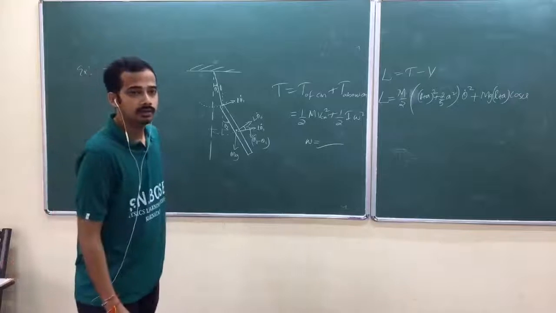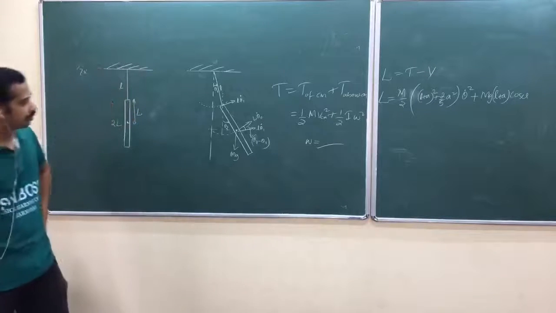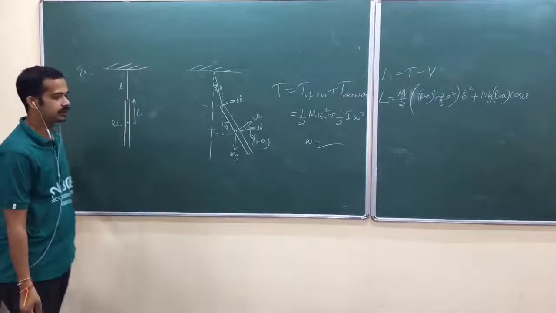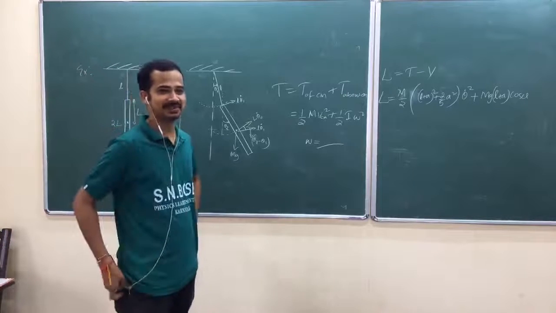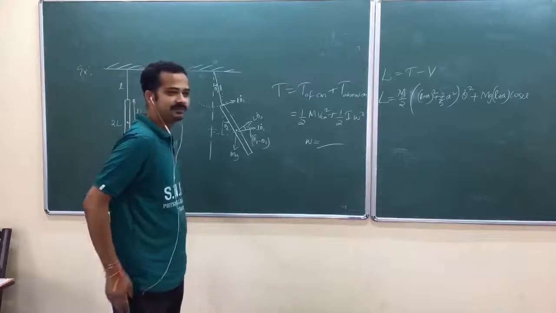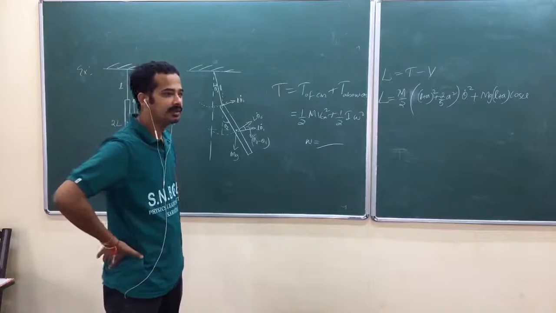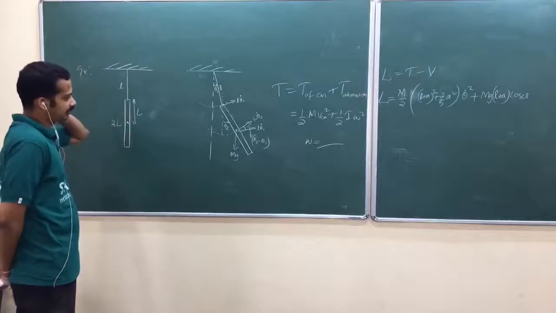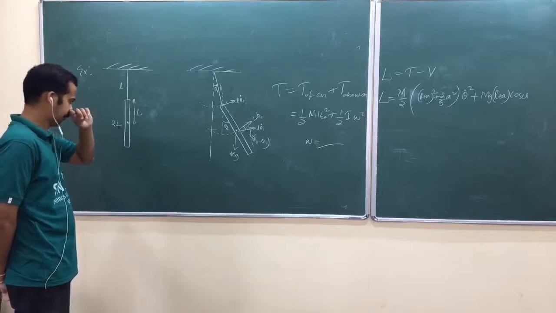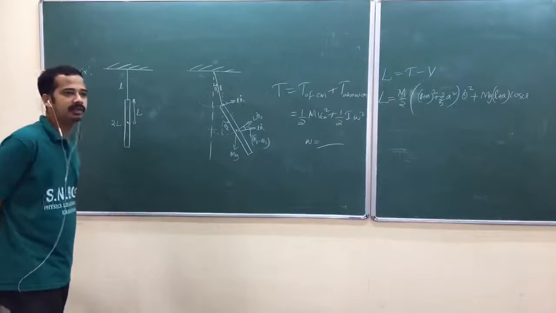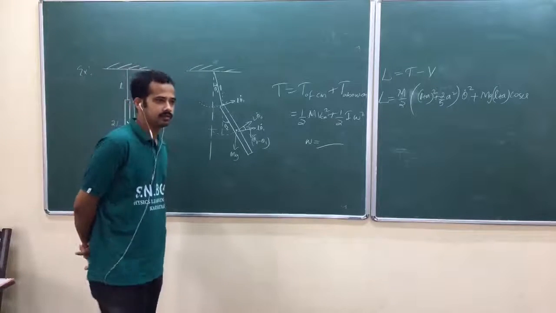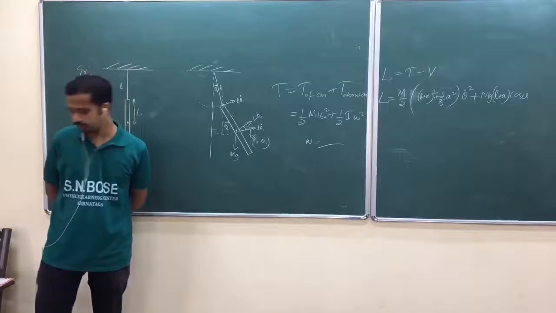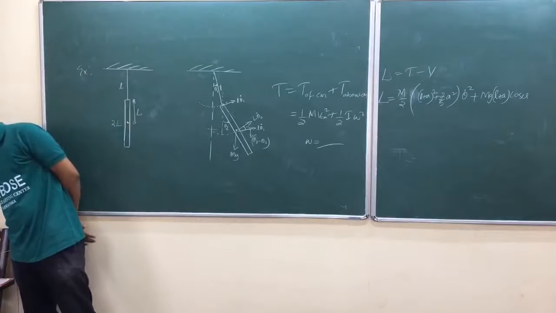Omega is whether theta 1 dot or theta 2 dot or theta 1 plus theta 2, theta 1 minus theta 2. What is it? Theta 1 plus theta 2? It can't be theta 1 plus theta 2. They are very independent actually.